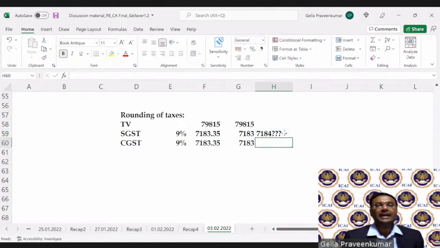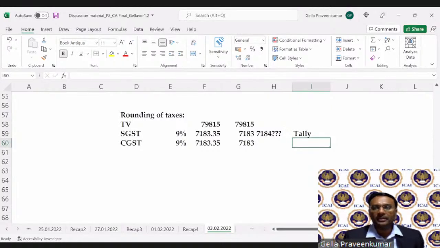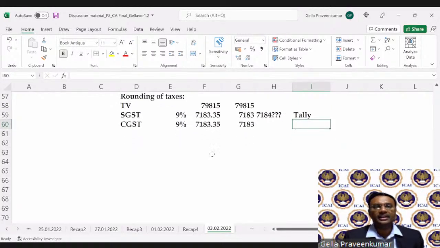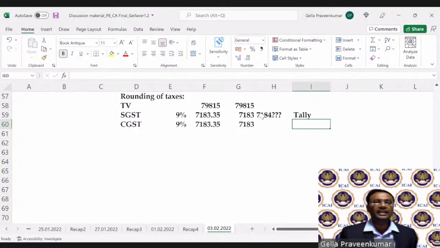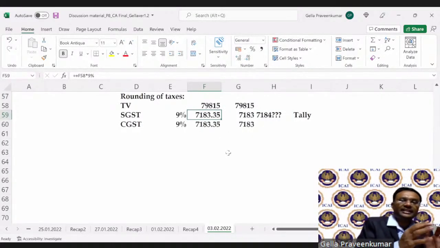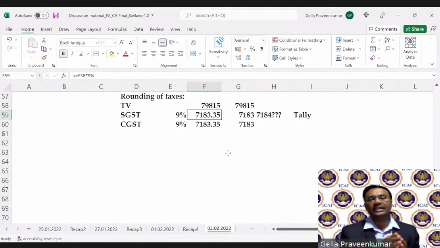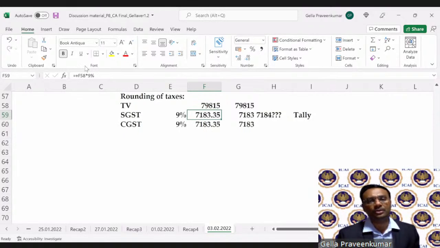Now, this happens in your Tally. In Tally, I don't know how many of you have tested this feature. In Tally, if you set the rounding to round off to the nearest 1 rupee, then what happens? Though it is 7183.35, it will not bring it down to 7183. Rather, it pushes to 7184. That means I bill more than what I'm supposed to bill.